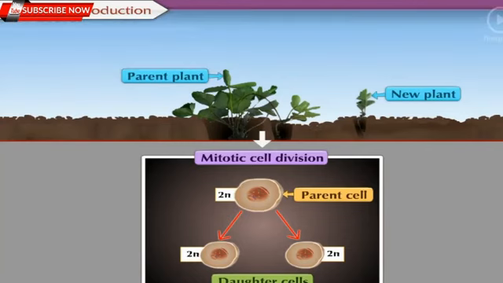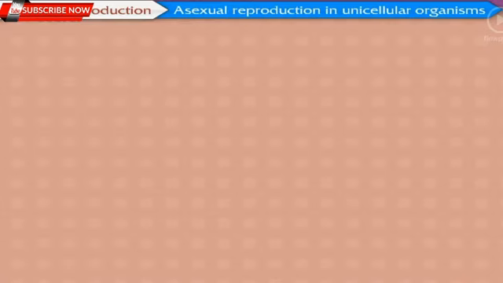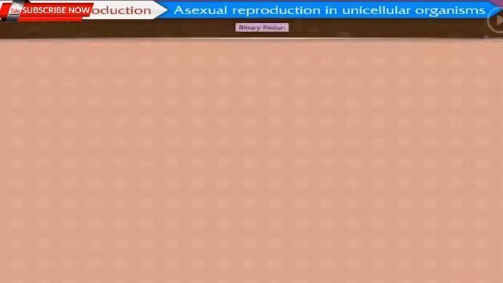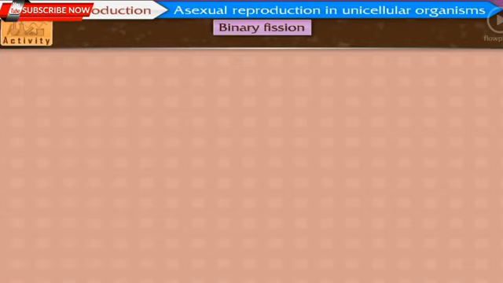First, we will study about asexual reproduction in unicellular organisms. Asexual reproduction in unicellular organisms. Binary fission. Come, let us perform an interesting activity to understand about this method of reproduction.